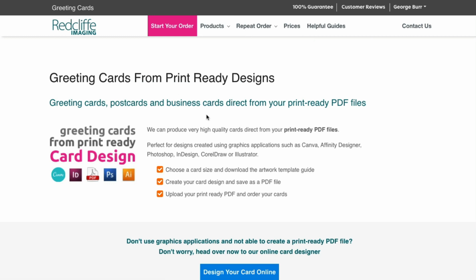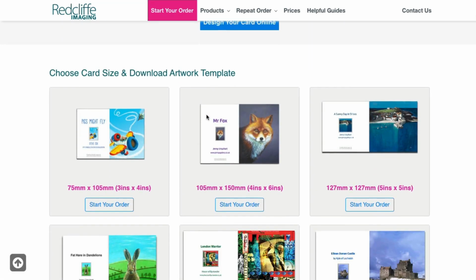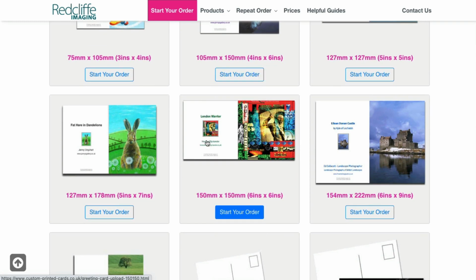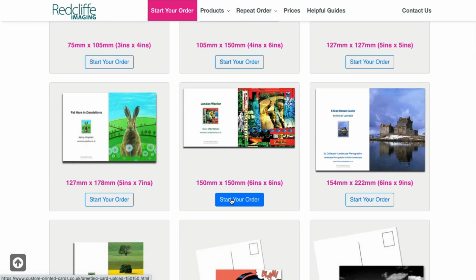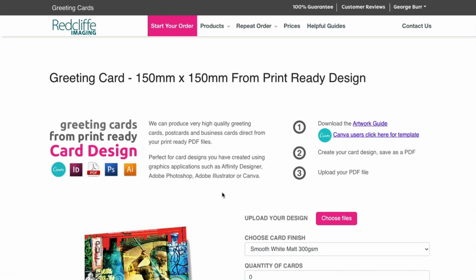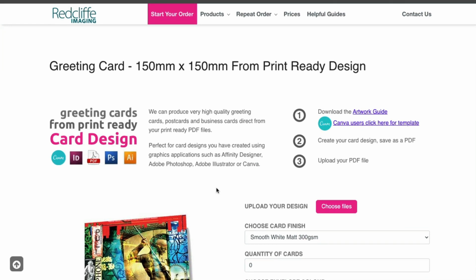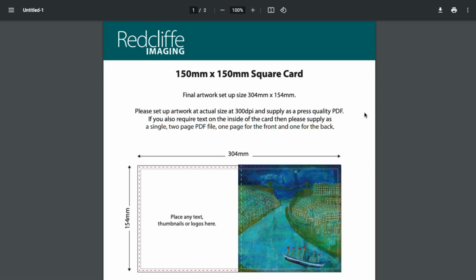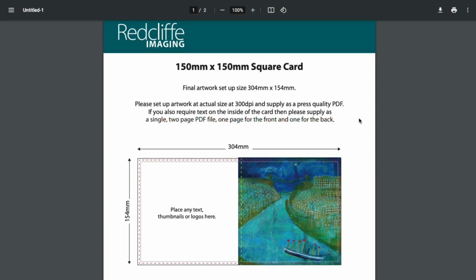Scroll down and select a card size. Start by downloading the artwork guide for your chosen card size. Please set up your artwork at actual size at 300 dpi, and supply as a press-quality PDF.